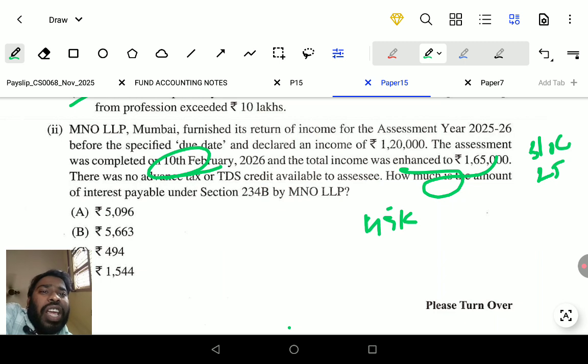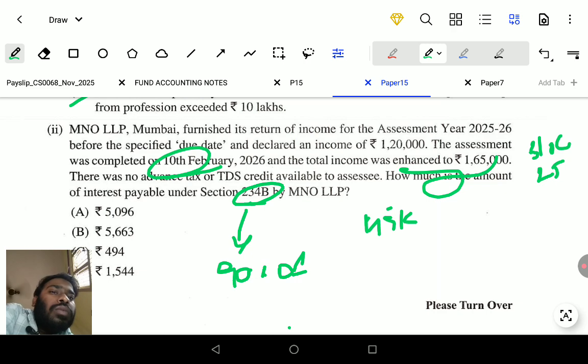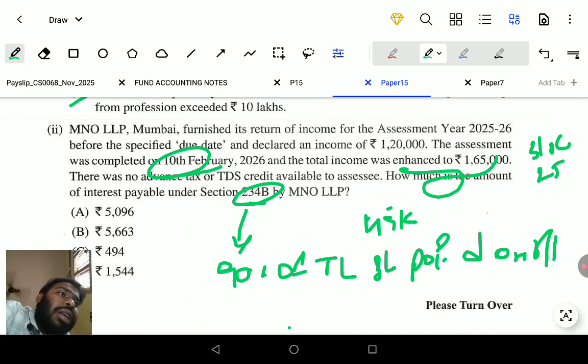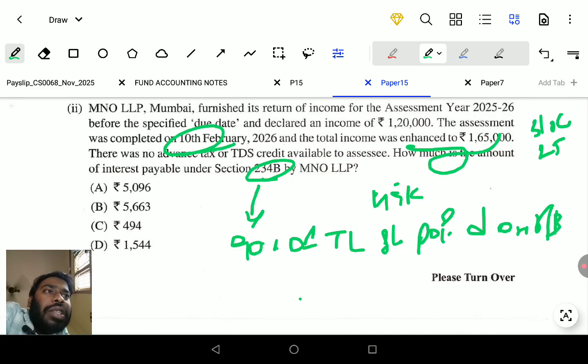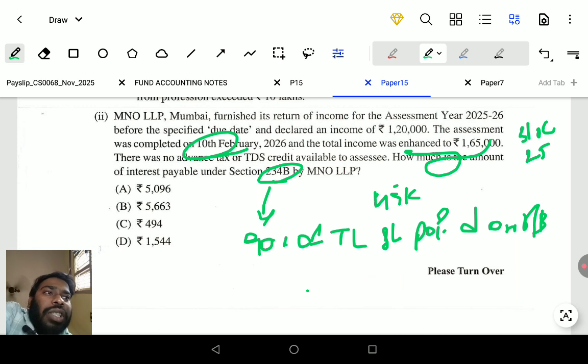What is 234B? Can anyone say? 234B is nothing but 90% of the tax liability should be paid by 31st of March. First, you have to calculate tax on 45,000.